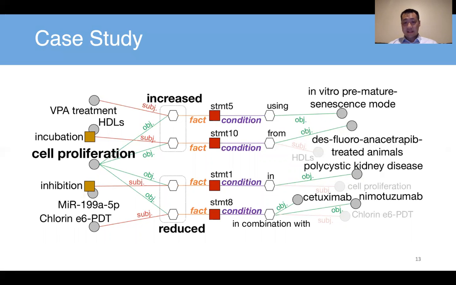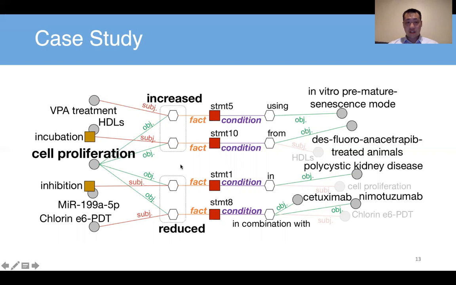Then a case study down here: we can use this MIMO technology to extract a knowledge graph, right? Then we can see what can increase the cell proliferation and what reduces the cell proliferation.